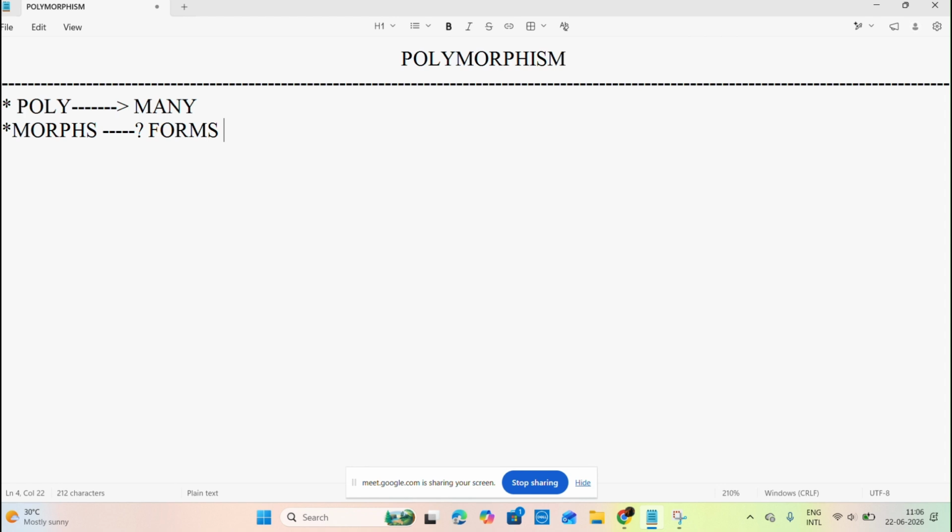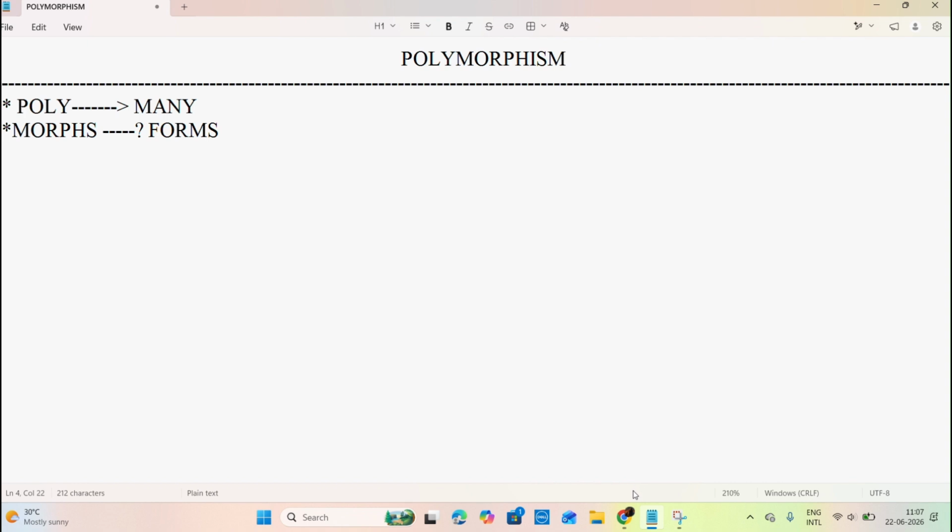Java is an object-oriented programming language, right? In this case, the same object will show different behaviors at different stages. Are you able to understand what I am saying? The same object shows different behavior at different stages of its life cycle, and that is nothing but polymorphism. Poly means many, morphs means forms.